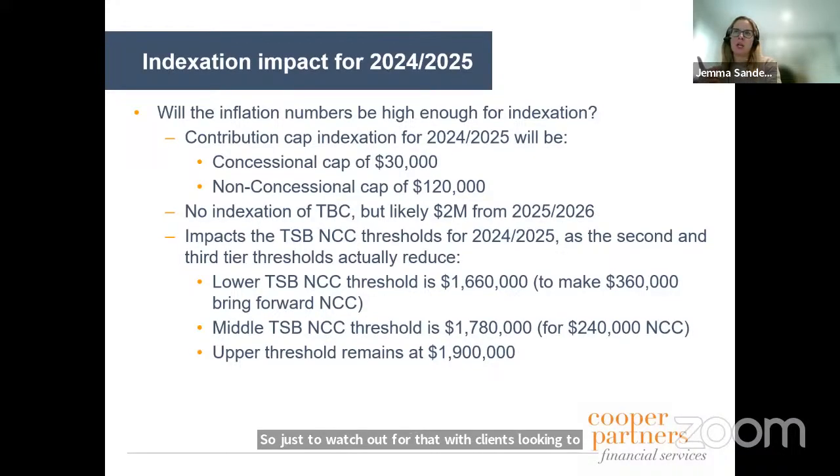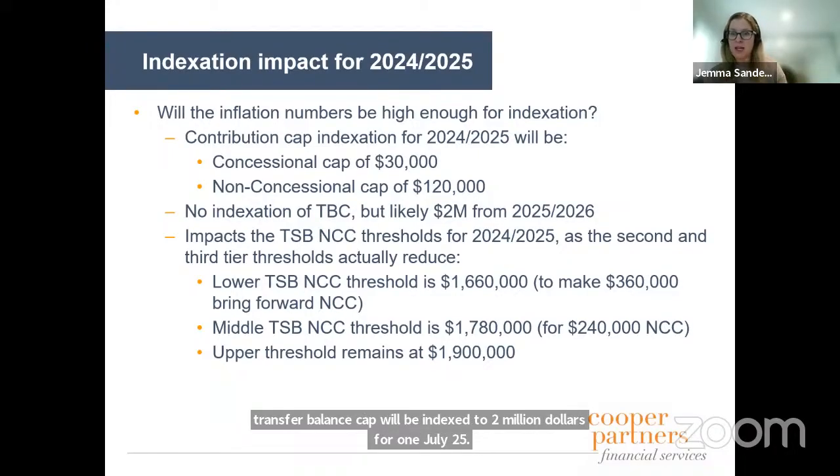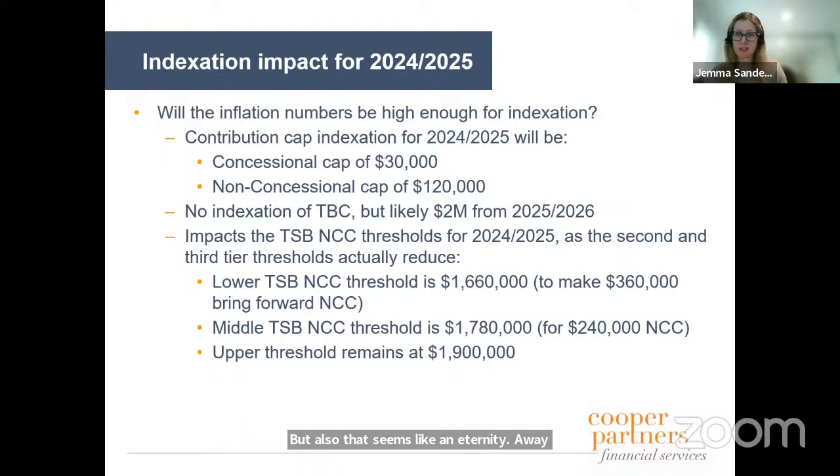Like I mentioned earlier, the expectation is that the transfer balance cap will be indexed to $2 million for 1 July 2025, but also that seems like an eternity away. Although in saying that, we're basically in September, so where did all that time go?